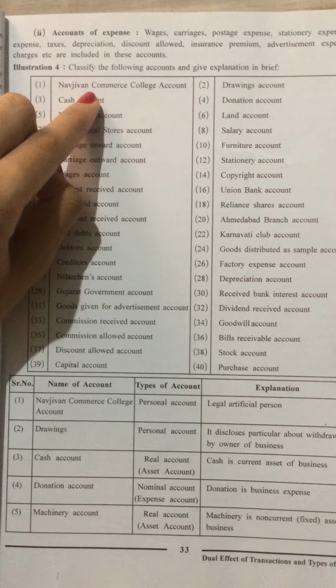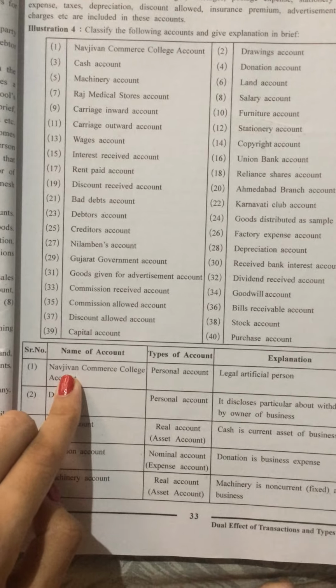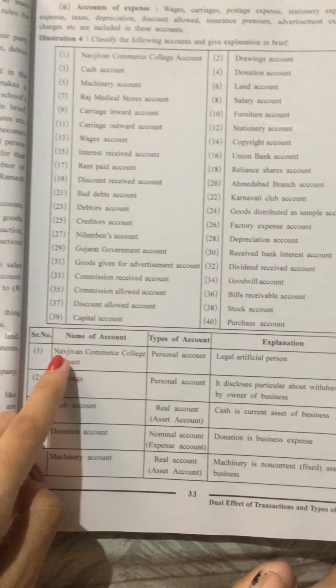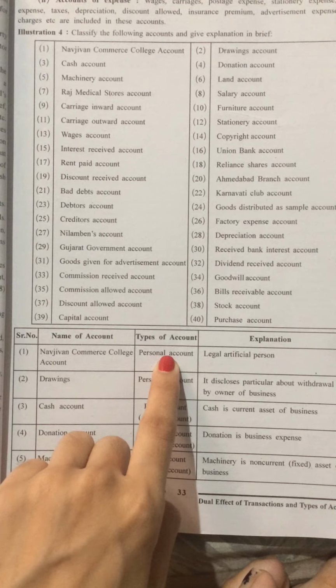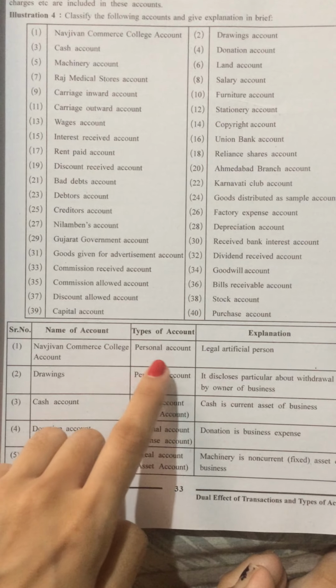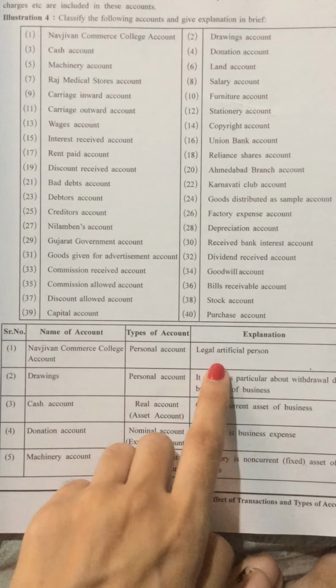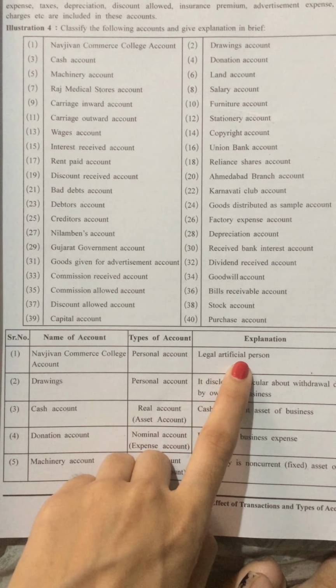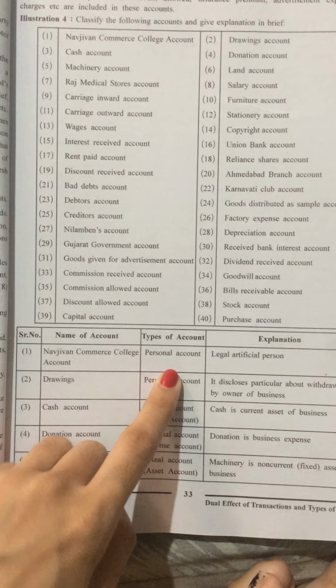First one is Navjeevan Commerce College account. So here is the solution. Navjeevan Commerce College account is a personal account because it is also included under the person, but it is a legal artificial person, so it will come under the head of personal account.